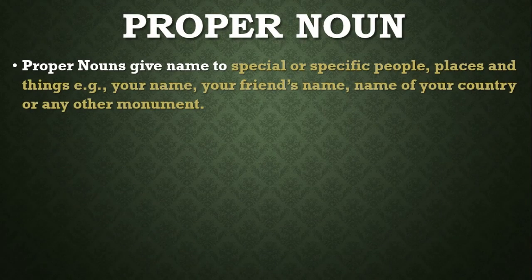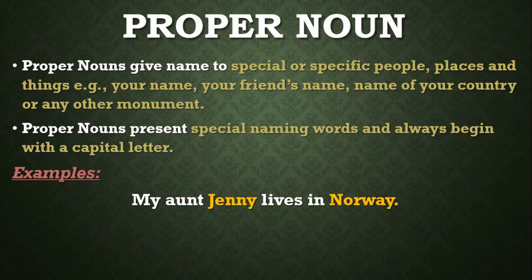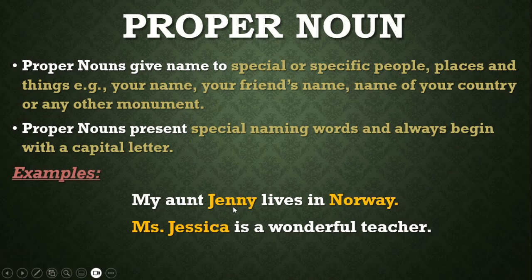Proper nouns means that if you give name to specific people, places, or things, such as your name, your friend's name, name of your country, or any other monument, these would be considered proper nouns. Proper nouns represent special people, places, or things. And if these are special namings, you have to begin them with a capital letter. So example is here, my aunt Jenny lives in Norway. Here you have given a specific name to your aunt, and it begins with a capital letter. As this is the country and you have given a name to that country, it is Norway, so it begins with a capital letter.